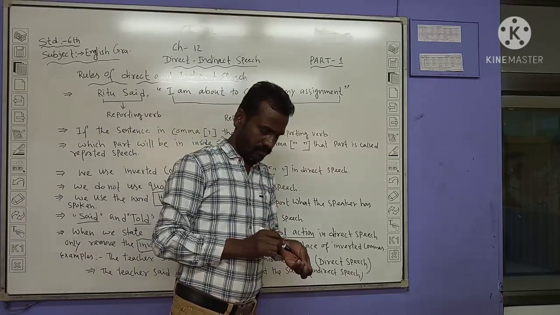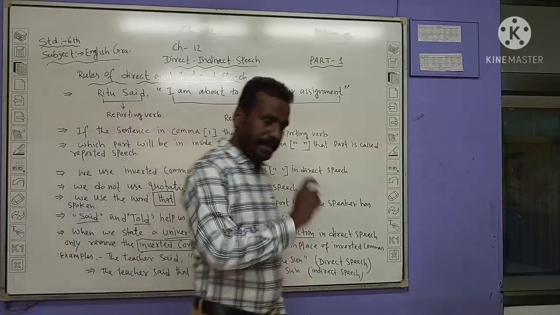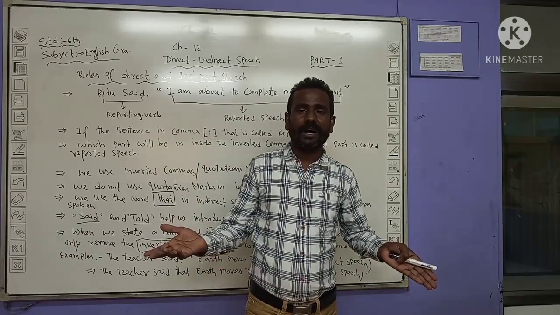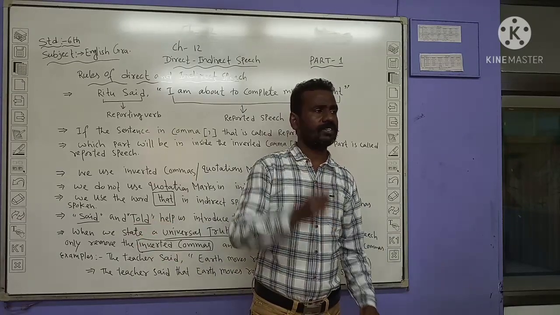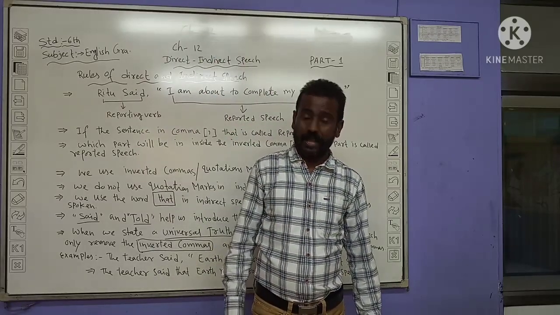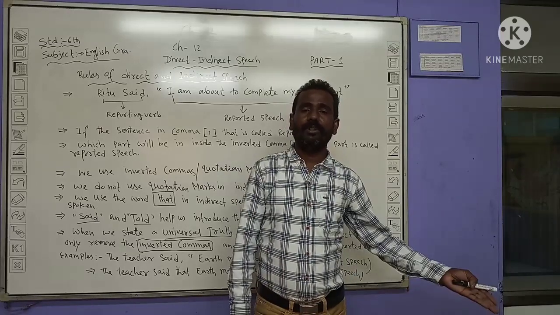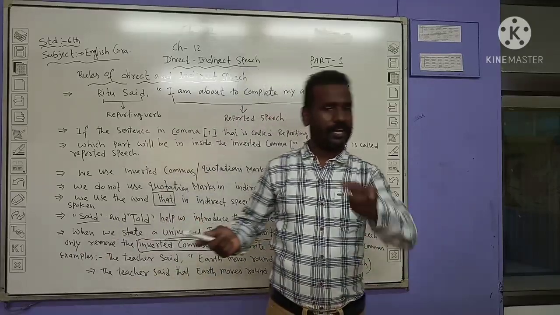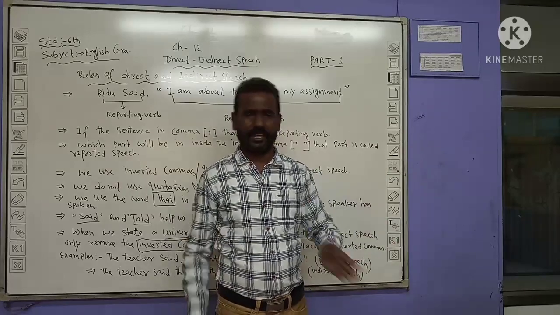First question will come, suppose this is given for 1 or 2 marks: identify the reporting verb and reported speech. You will be unable to give the answer. अब आंसर देने में अनेबल हो जाओगे, because the teacher already taught how to change direct to indirect speech, but you don't recognize what is inside the inverted comma, what it is called. Then you will say, sir ने नहीं पढ़ाया, you will tell directly.